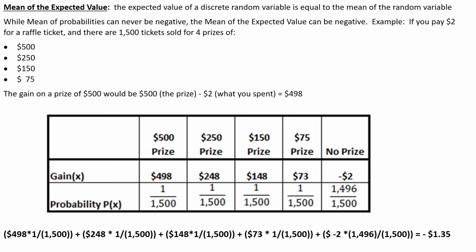The likelihood of not getting a prize means you pay $2 but you don't get anything, so you're at negative $2. And that's 1,496 out of 1,500. Again, if you look at the probability, if I add 1,496 plus 1 plus 1 plus 1 plus 1, that's 1,500 out of 1,500.